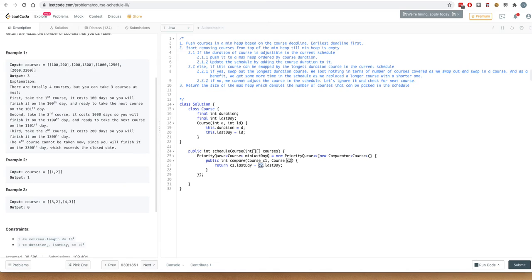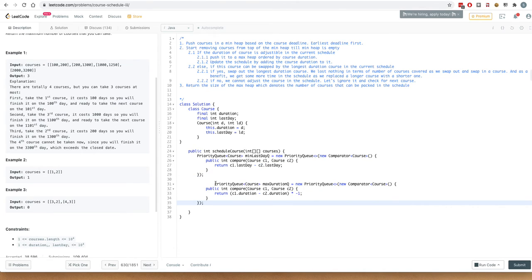So this would be useful in maintaining the min heap ordered by the duration, the deadline of the course. Secondly, we also need that max heap. So this is the max duration queue. In this, the courses are ordered by the duration, and since it is a max heap, the maximum duration course would be on the top of the heap. So that's what I am doing over here: C1 dot duration minus C2 dot duration multiplied by -1, so that it turns out to be a max heap instead of a min heap.